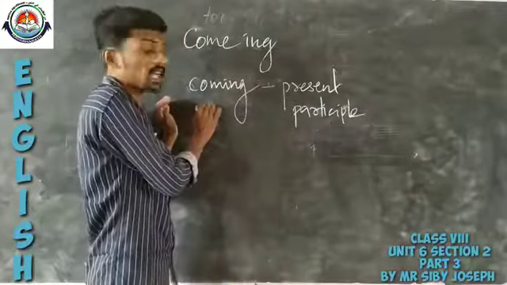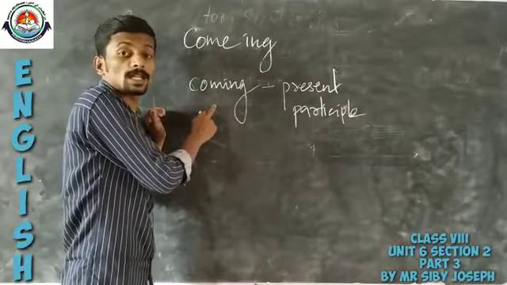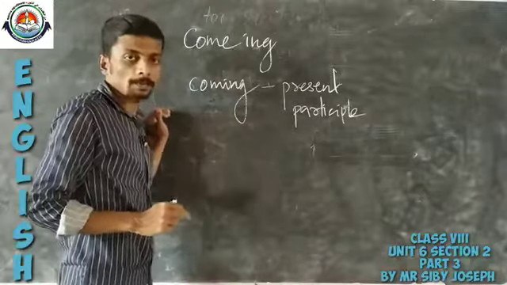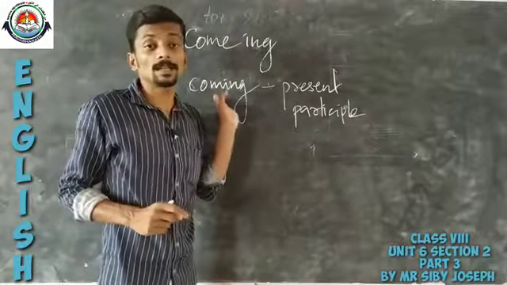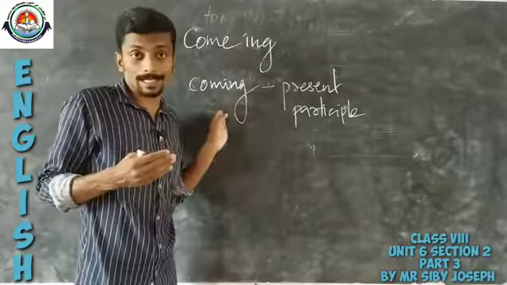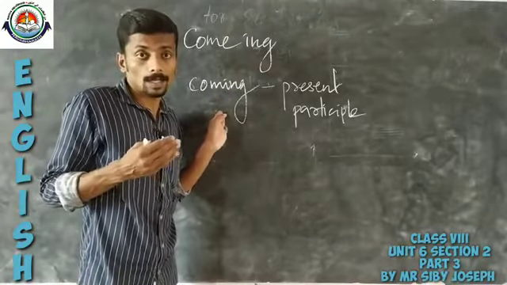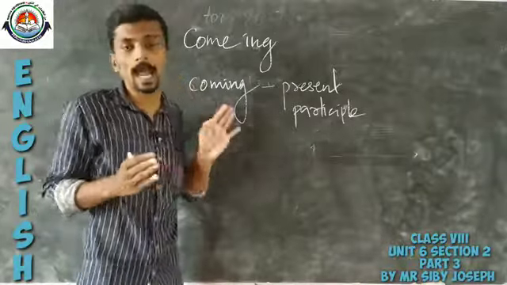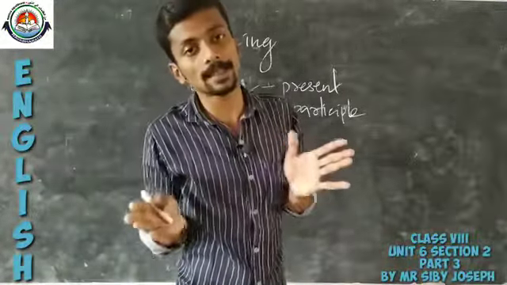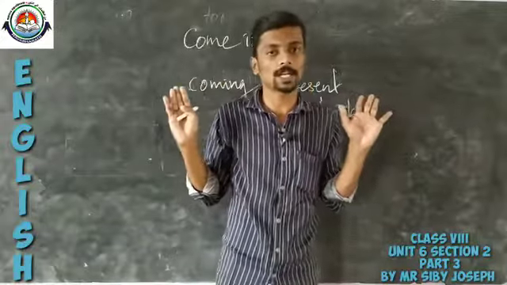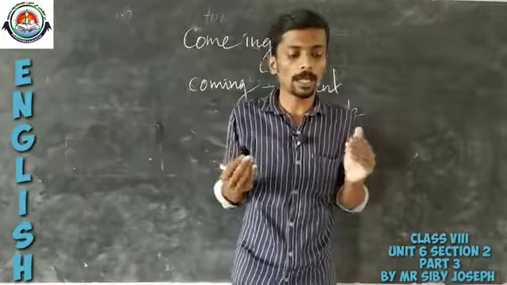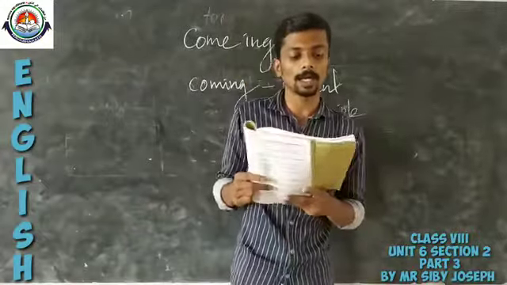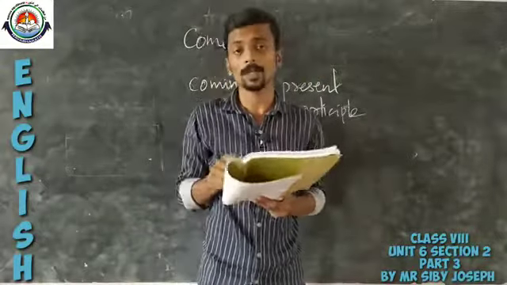Whenever this coming is used as a verb, it is a present participle, and whenever it takes the role of a noun in a particular sentence, it can be referred to as a gerund. Now please come back to the examples in your textbook.